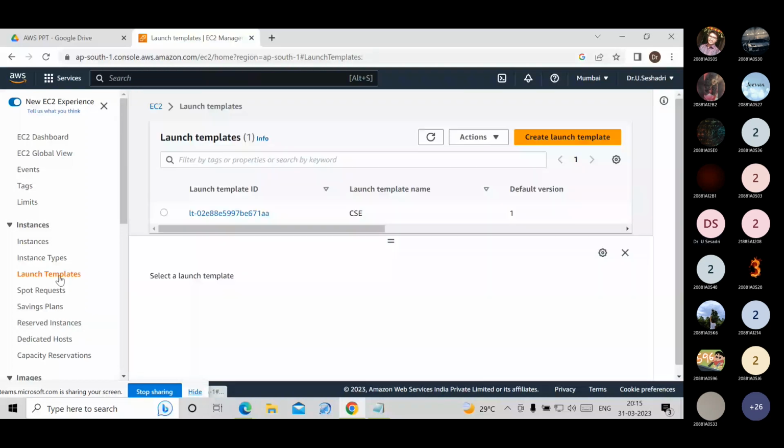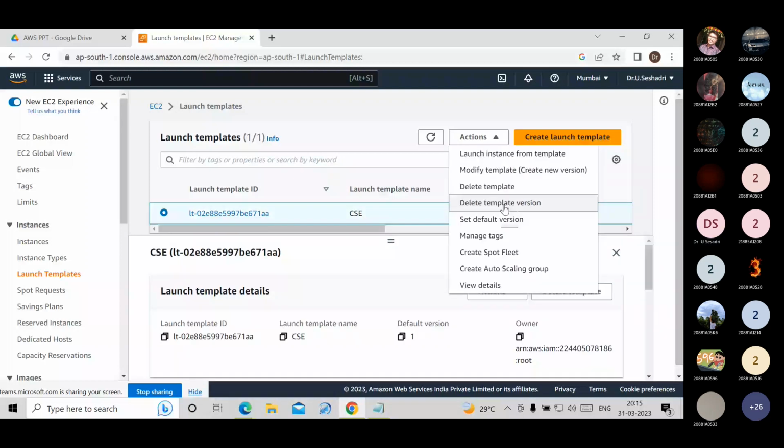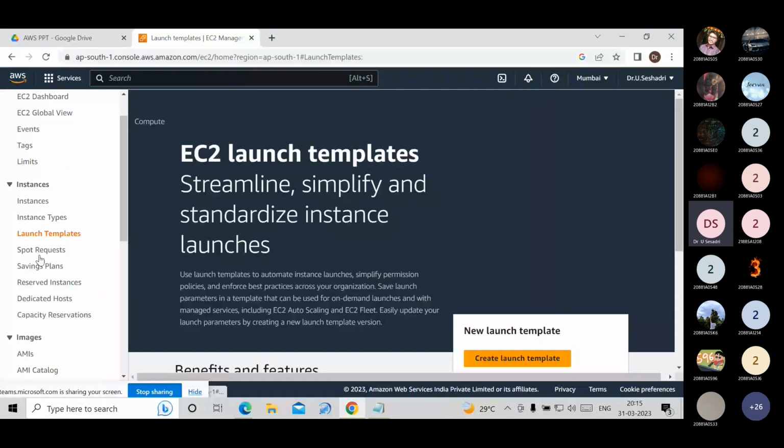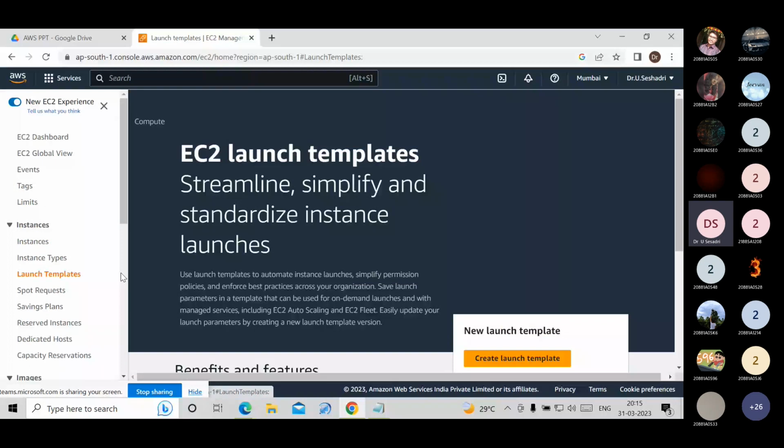Now, this one is already there, so I have to delete it. Okay. Now, here under instances, we have to choose the launch template. Then here, we have to choose create launch template.